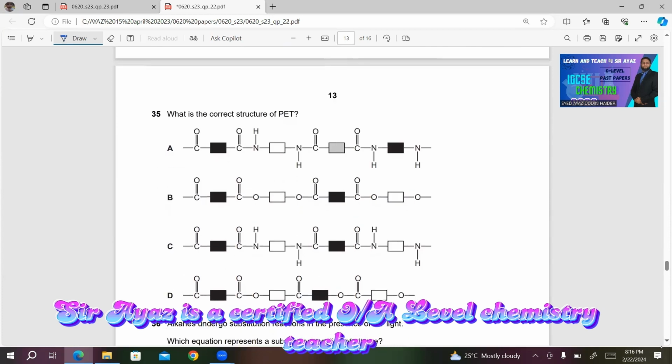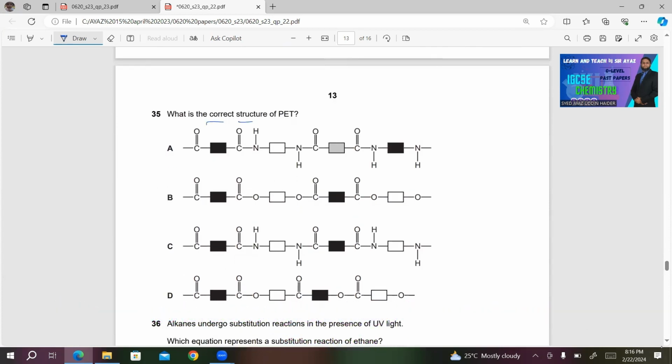What is the correct structure of PET? PET is polyester. So it must be having ester group. So the only molecule having ester group is this one, B. These are the ester group. It is polyester. So B will be the right answer.